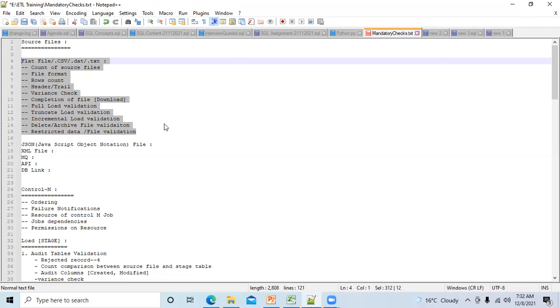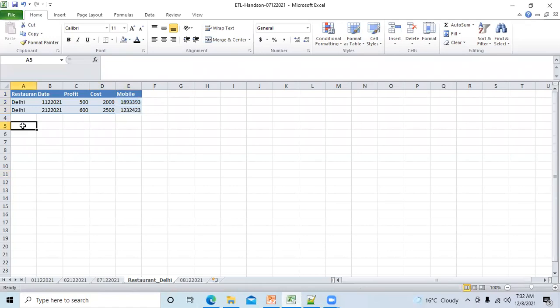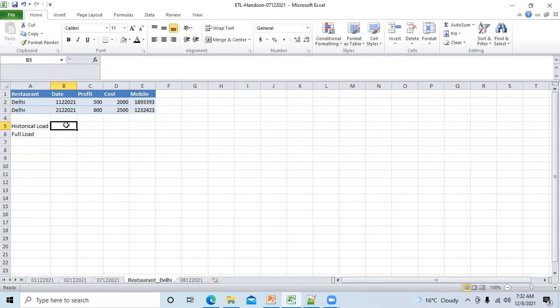So the load part is clear, guys. Yeah. So first of all, we have historical load. Historical load will always be full load. And then after historical, what load do you have? Current load.